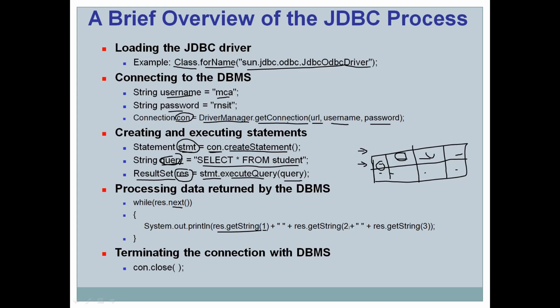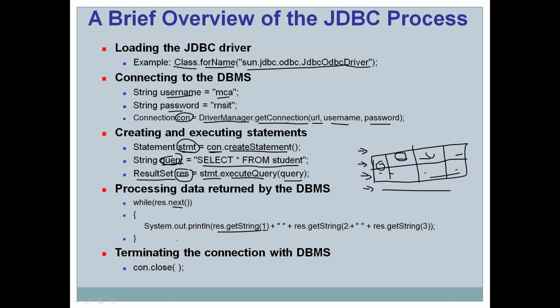So the while loop repeats for all the rows. We first retrieved the first row, then the cursor moved to the next row and that data was retrieved, and then it moved to the next row again. When it moves to the next row and there is no other row and no other data, it returns false and the loop stops. So that is about displaying, or processing, the data.